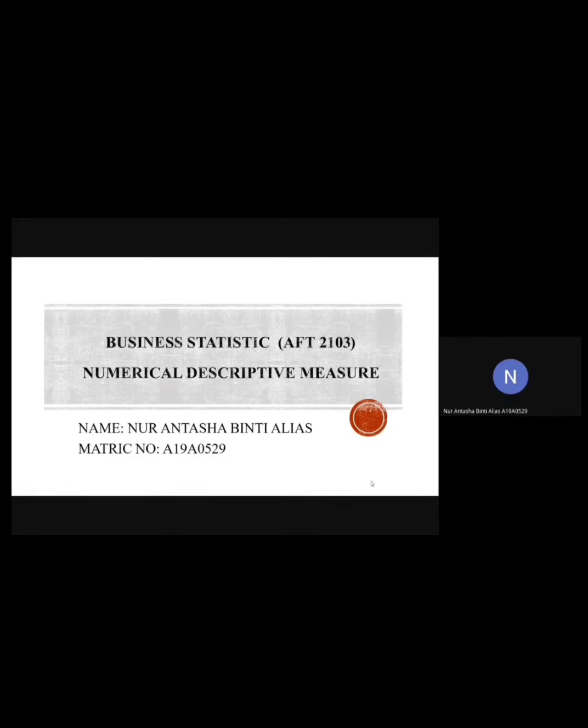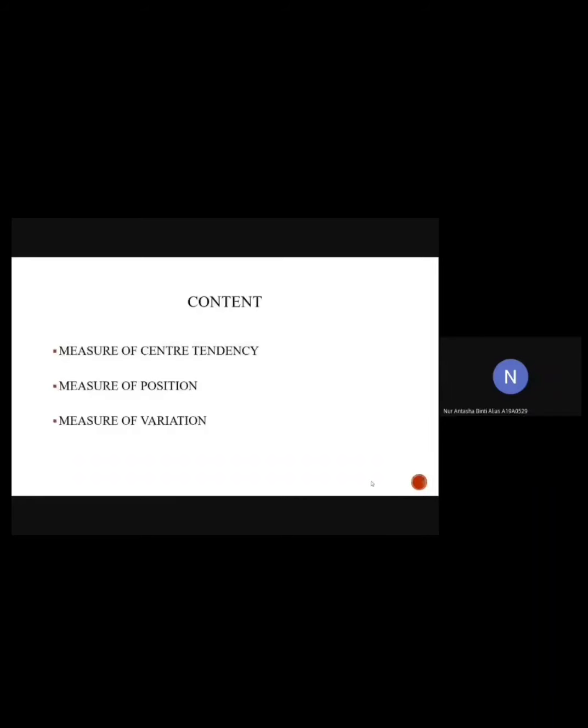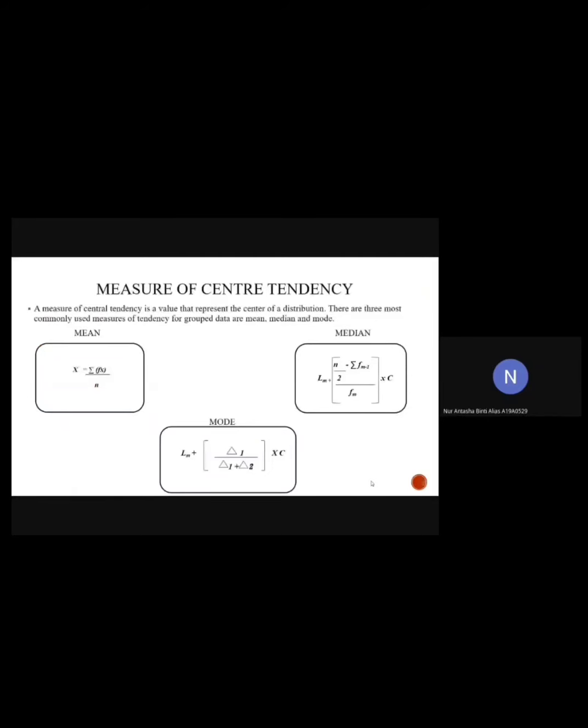Today, I will present about my part in the business statistic assignment. It's about the numerical descriptive measure. The numerical descriptive measure consists of measure of central tendency, measure of positions, and measure of variations. This is the formula in the measure of central tendency, which is mean, median, and mode.